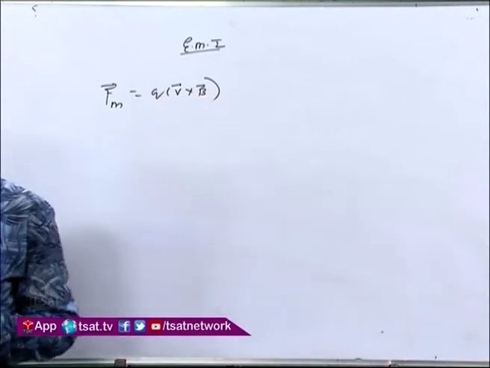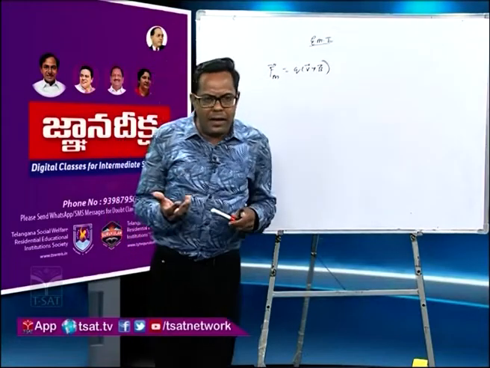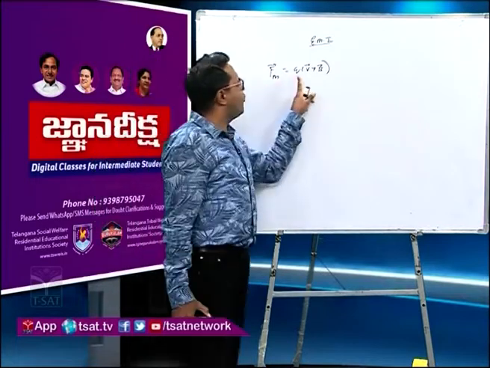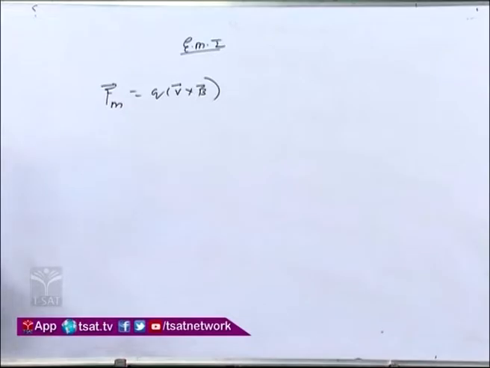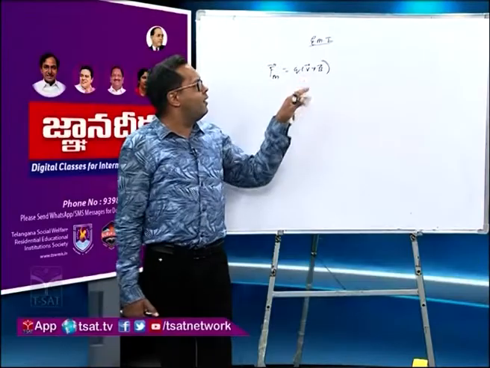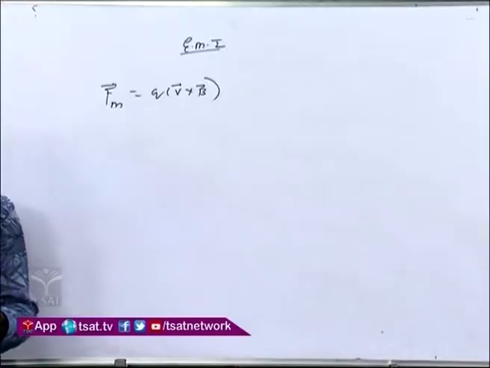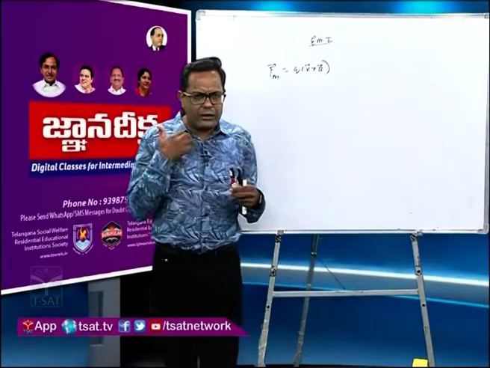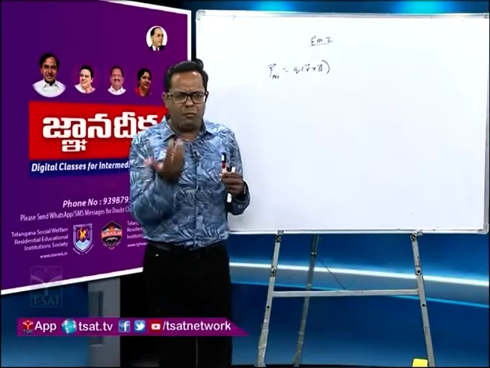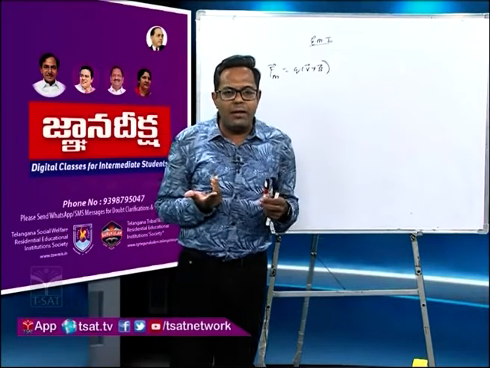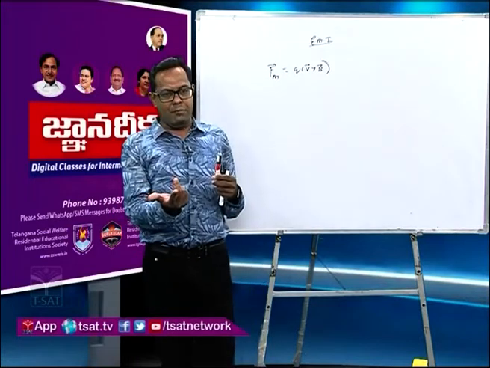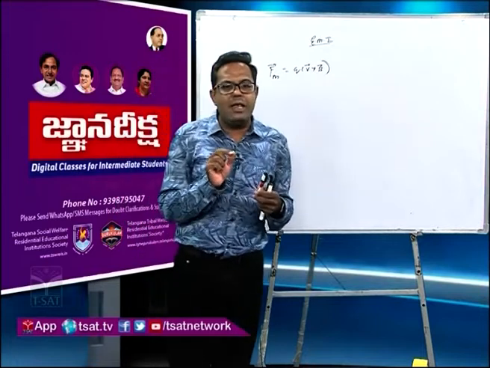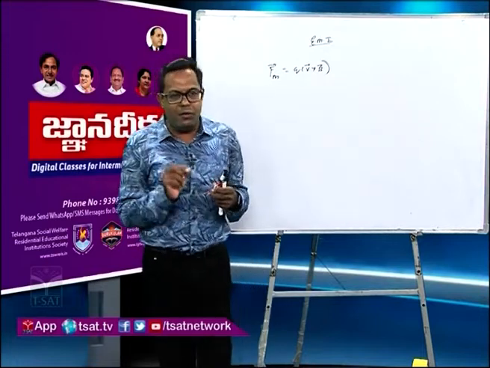So what happens when a conductor is moving in a magnetic field? The charge carrier inside that conductor will experience a magnetic force equal to Q V cross B. When the charge carrier experiences a force, the charge will start accelerating in a particular direction, from one point to another. There will be a difference of potential, and therefore such an EMF which has been induced is known as motional EMF.